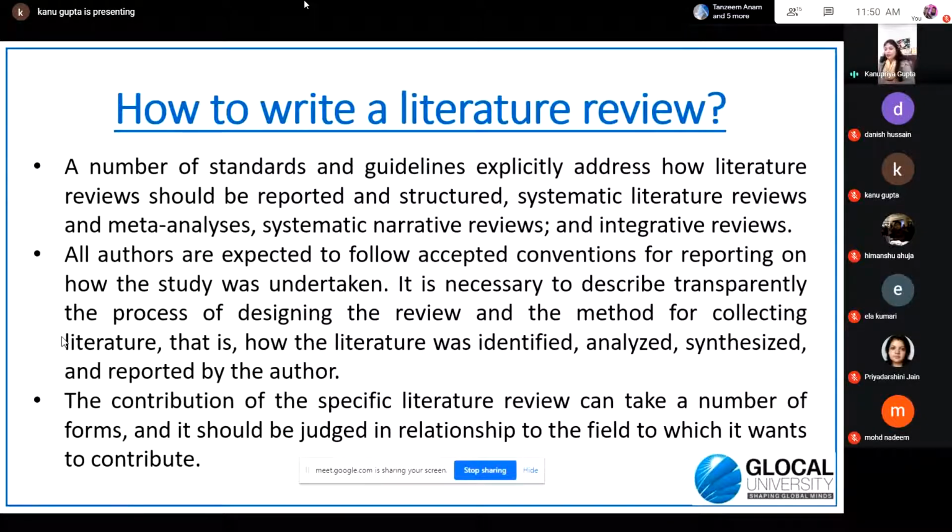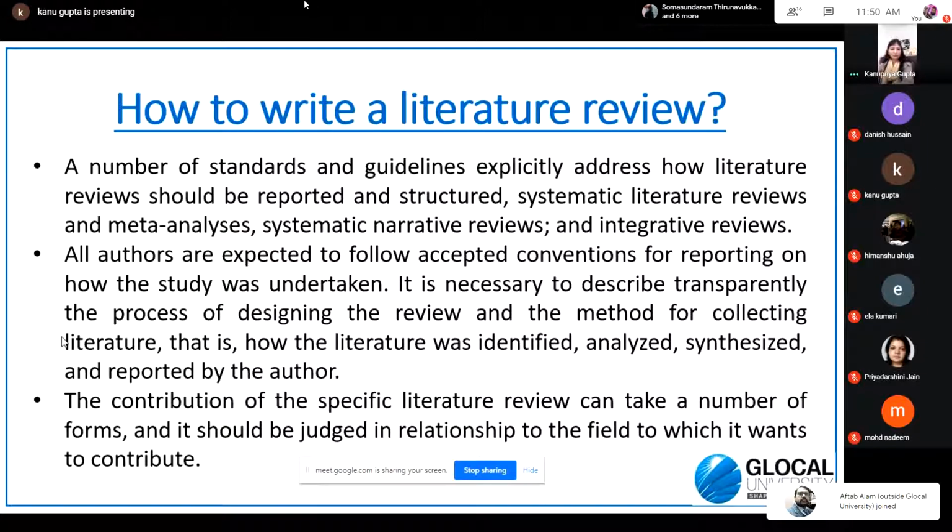And all authors are expected to follow accepted conventions for reporting. What are the accepted conventions? The process of selecting all the research papers, why you selected them, why you rejected some studies, why you chose only this area; transparency in all this process should be there.